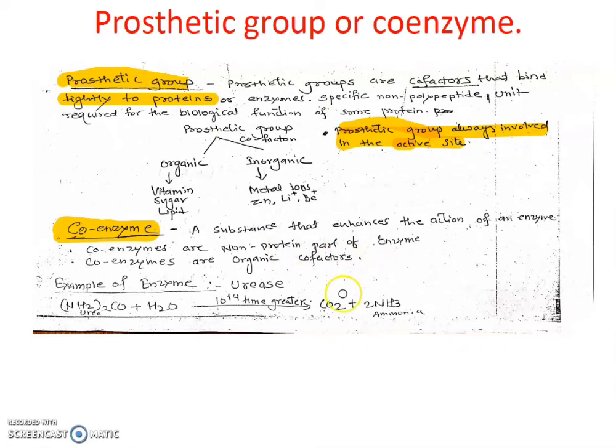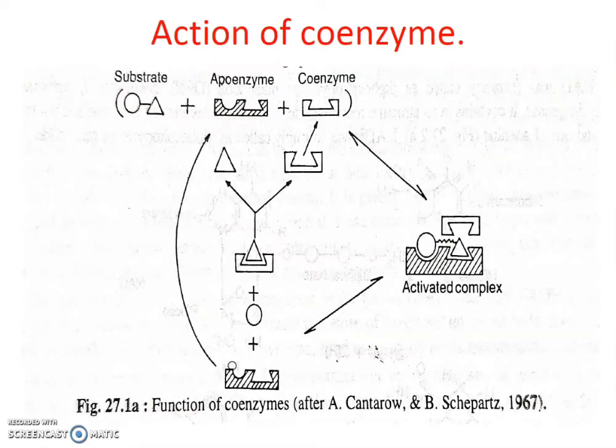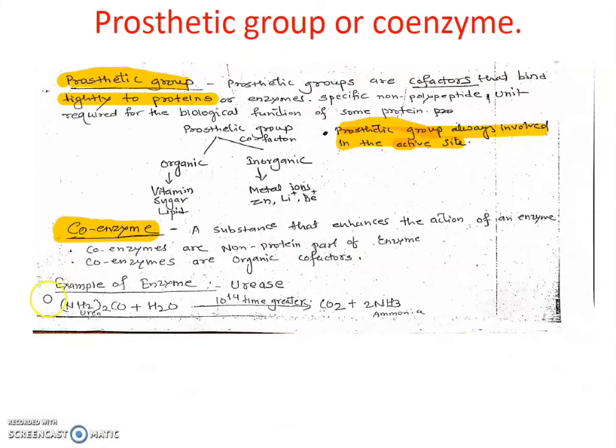Coenzymes are organic cofactors. See here how coenzymes work. Suppose this is a substrate. Example we will see here: the enzyme urease. Urease is an example of a protein. Suppose this is urea, NH2 in brackets, two molecules, CO formula, plus H2O. In the presence of urease, it increases the rate of reaction 10 raised to 14 times greater than the normal rate. It is converted into carbon dioxide and ammonia.